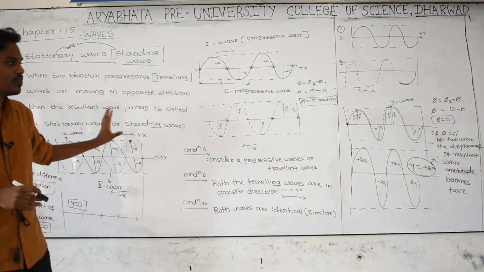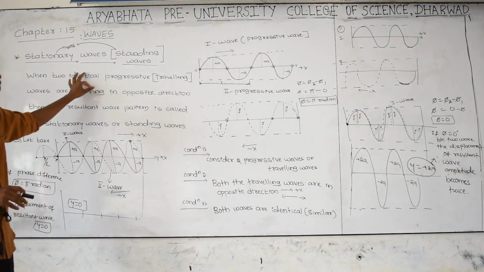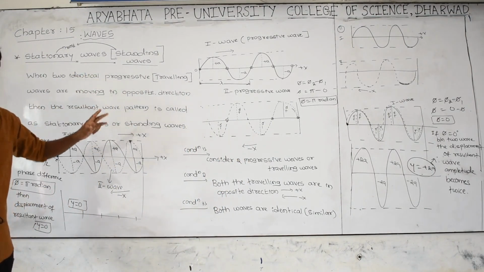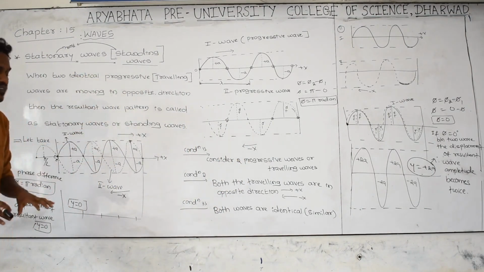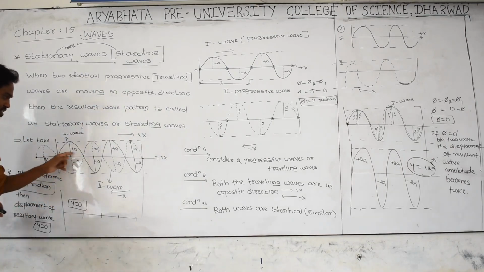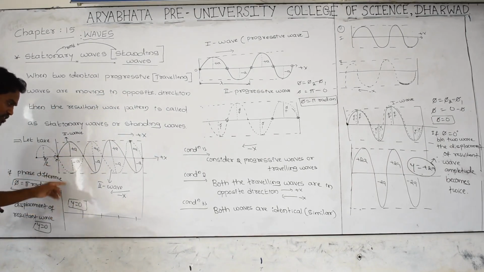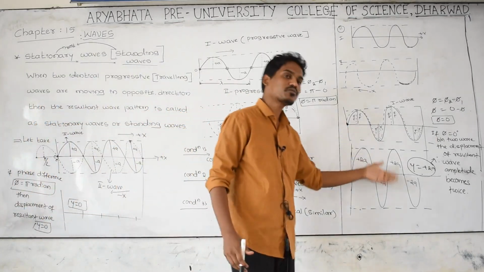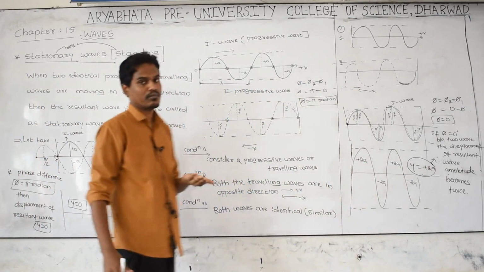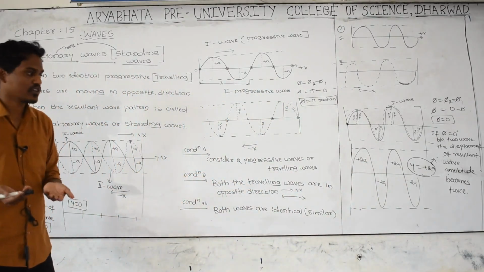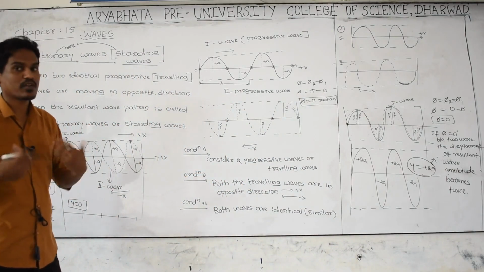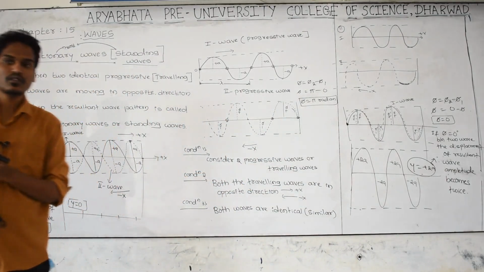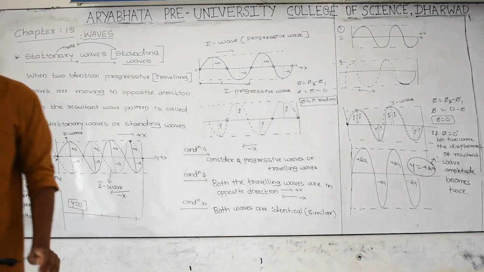You understand up to what we mean by a stationary wave. When two identical traveling waves combine, the wave gets cancelled, this is the result. This is our stationary wave. The displacement of the stationary wave becomes 0, or else the displacement of the stationary wave becomes double. When it becomes double and when the displacement becomes 0, we can study in the next class using mathematical representation. Thank you, and I will continue the same concept in the next class again.